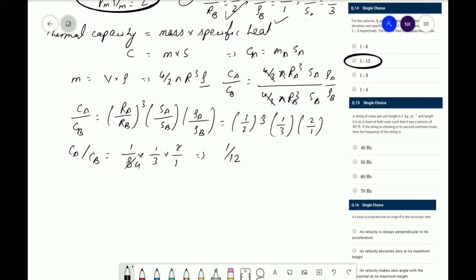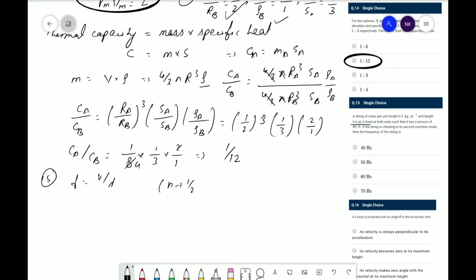We know that frequency can be defined as F is equal to V upon lambda. But what is given is that for the second tone the length is 0.6 meter. So for the second tone, lambda will be equal to n plus 1 by 2.